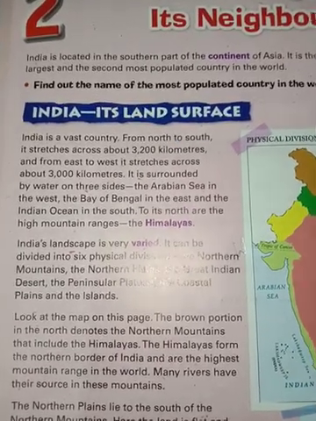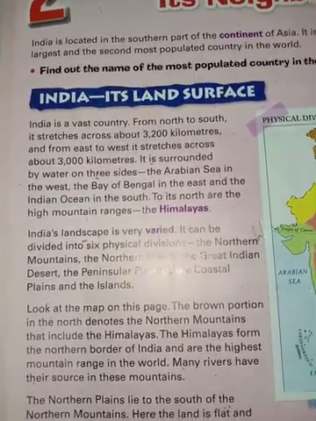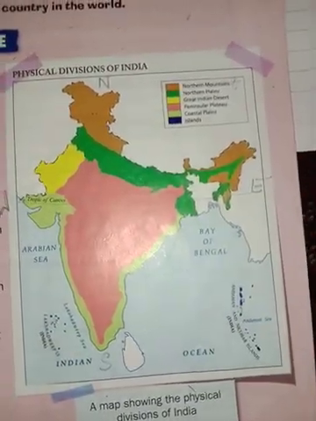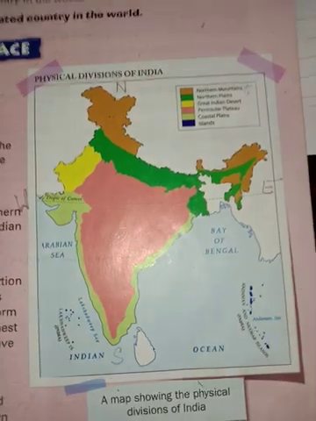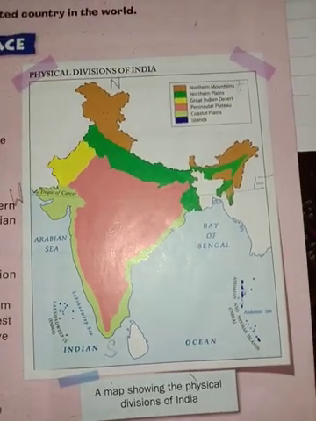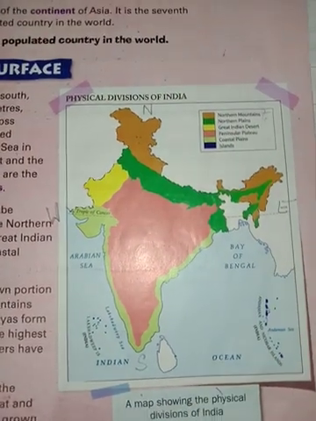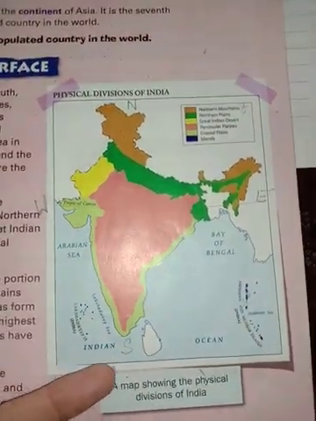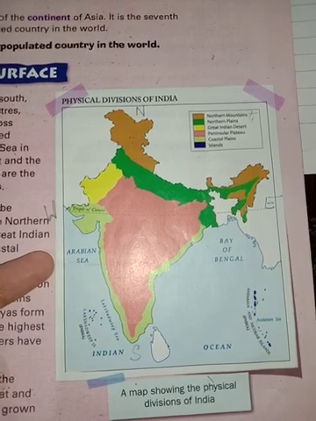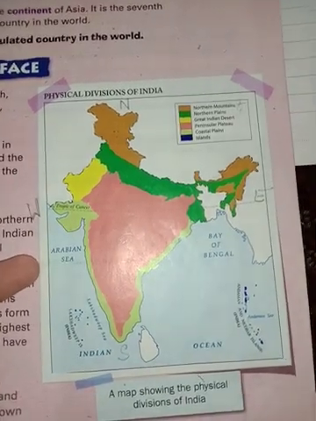Okay, it is surrounded by 3 sides of water. Our map, you can see over here our map, India map. It is surrounded by 3 sides of water. What are they? Number 1, Bay of Bengal. Number 2, Indian Ocean. Number 3, Arabian Sea. Those are the 3 sides.